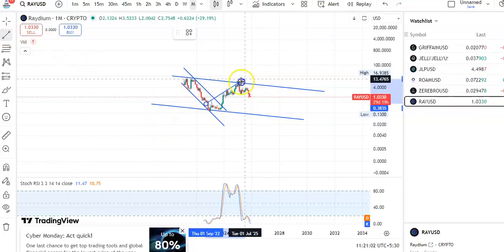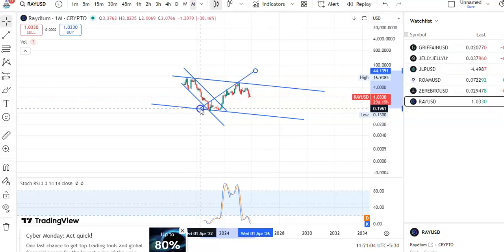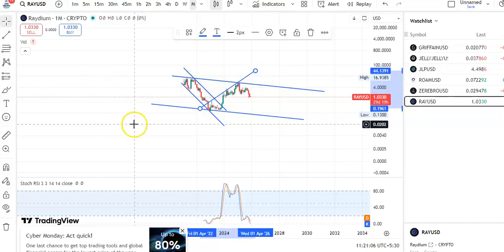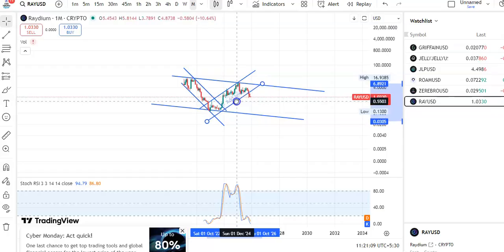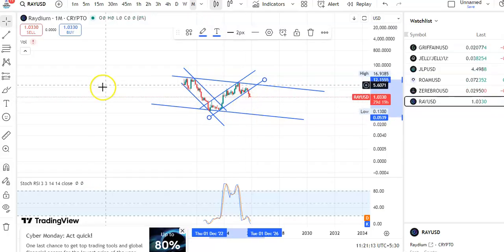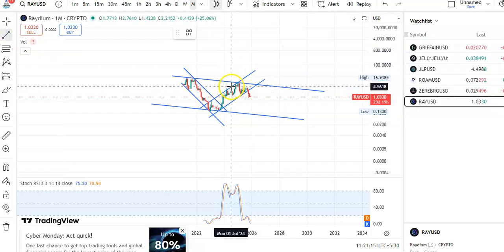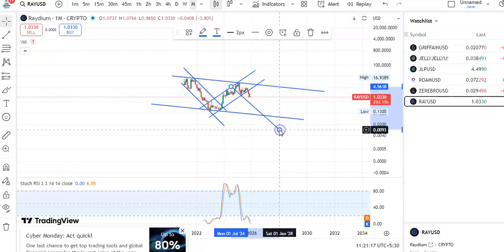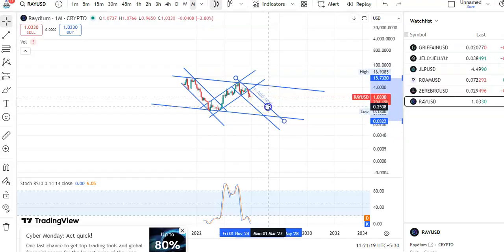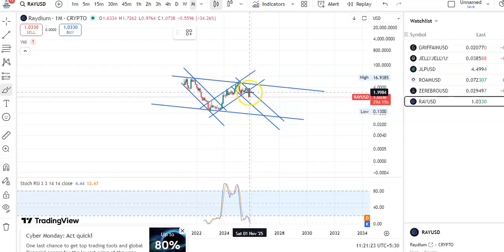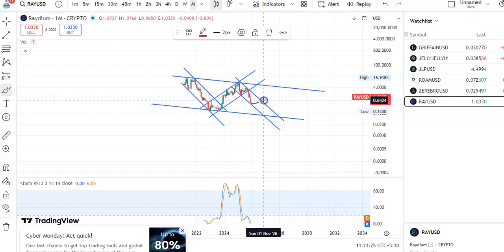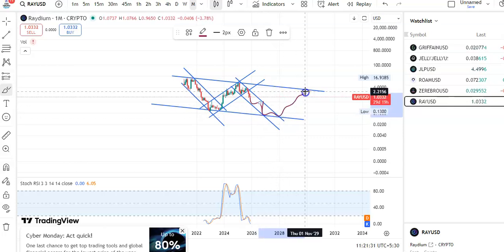So you can see this is the resistance trend line. Okay, and this is the support trend line. So within this channel pattern only the candles were moving up, and now you can see the breakout has happened. So candles may fall in this channel pattern. So this is the support and this is the resistance. Okay, so already the breakout has happened. So candles may come down to support, and then after the breakout it may go up, fall. Okay, and then after the breakout it may go up, fall, and then it may move to this resistance level.